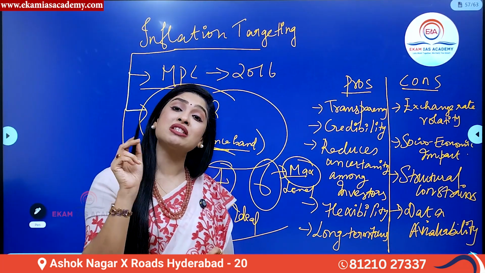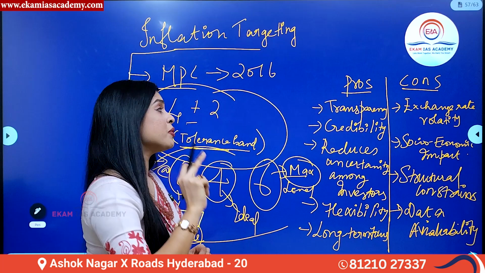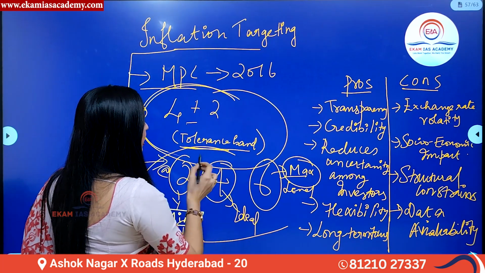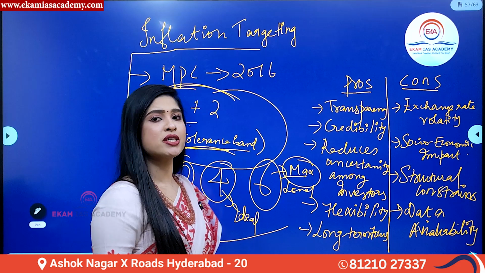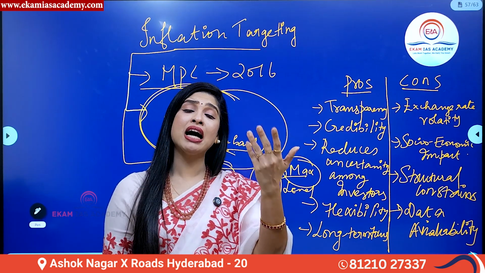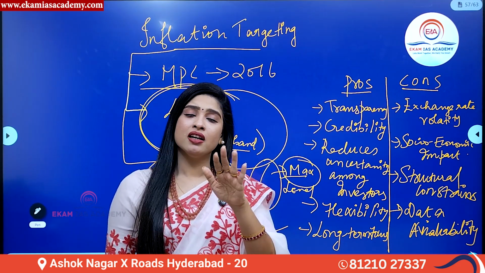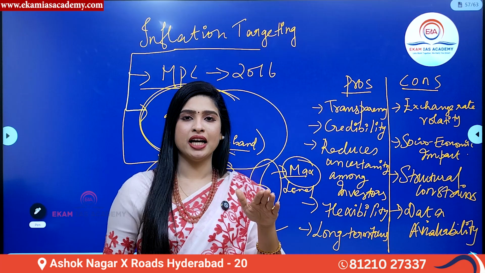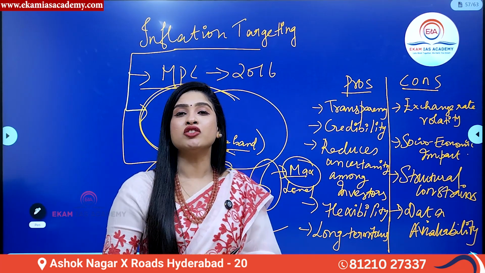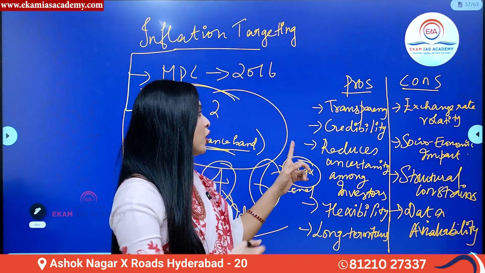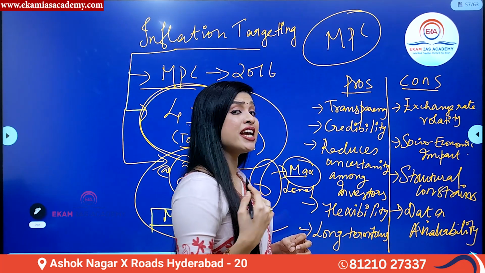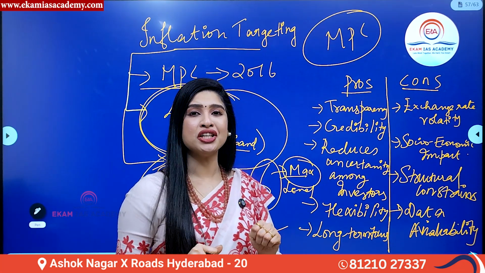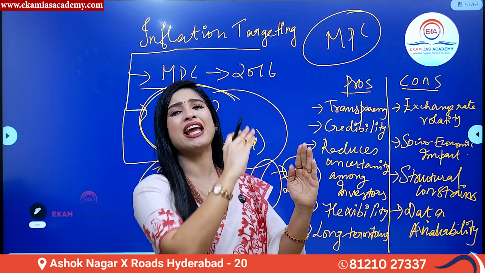Now, from 2016 till 2023, this 4% with a plus or minus tolerance band of 2% was followed. In March 2023, this particular limit was reviewed. And from April 2023, in the Monetary Policy Committee meeting, they discussed whether they should change the levels of inflation targeting, or increase the limit.